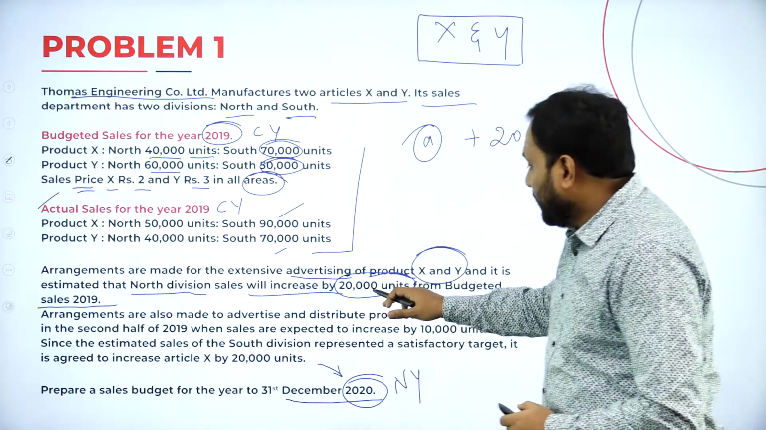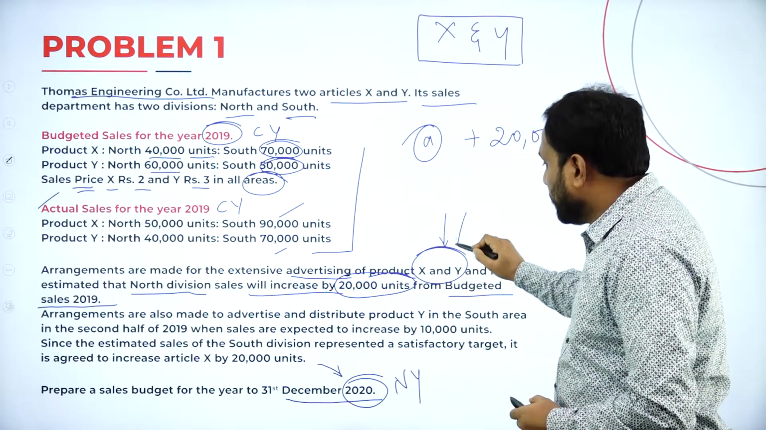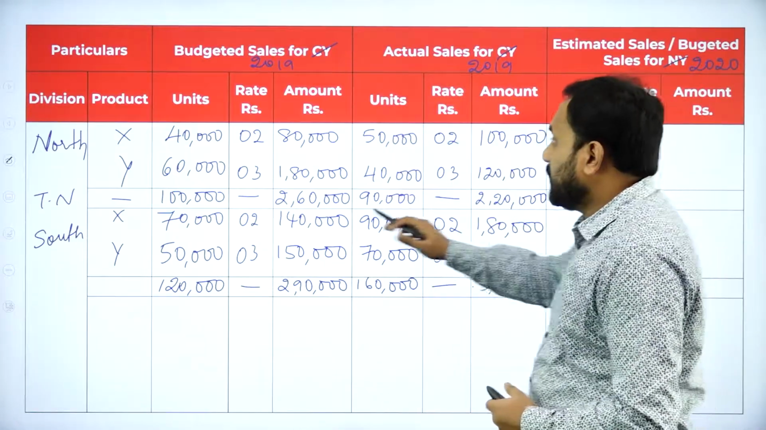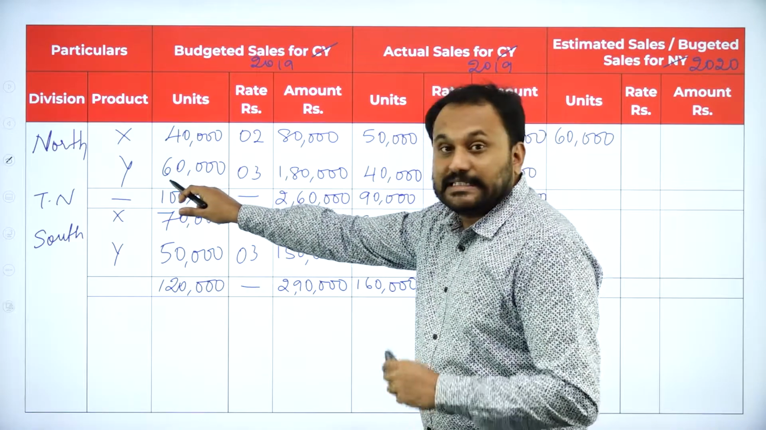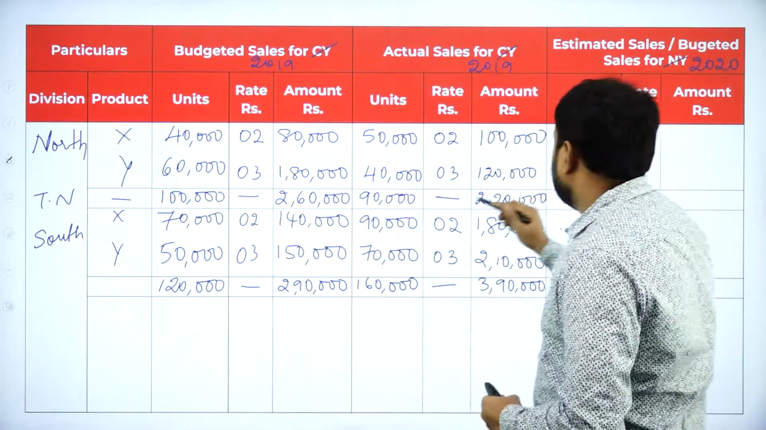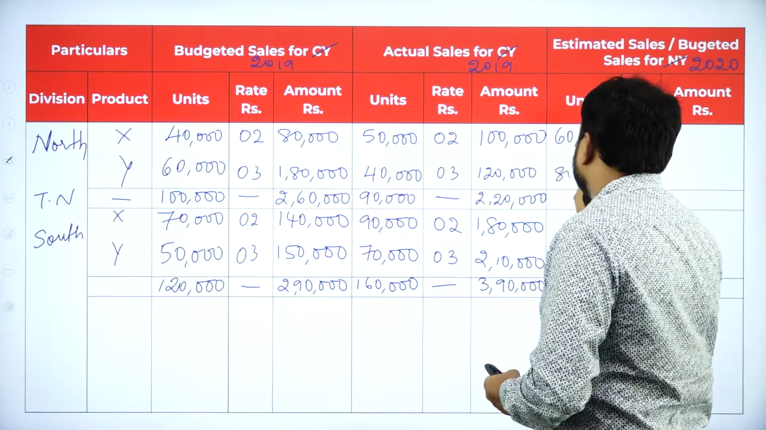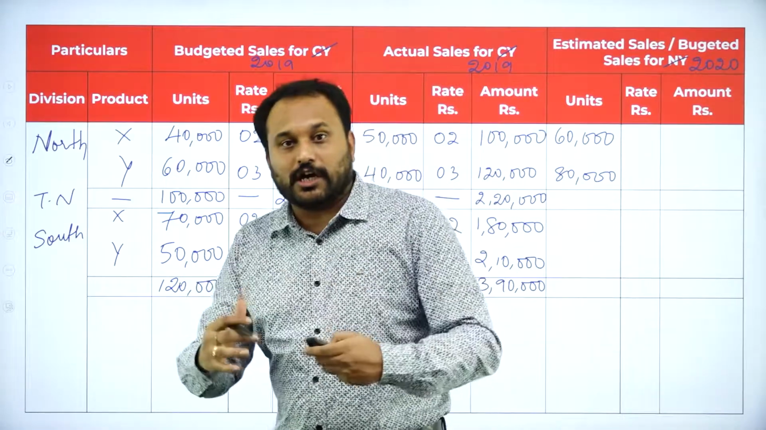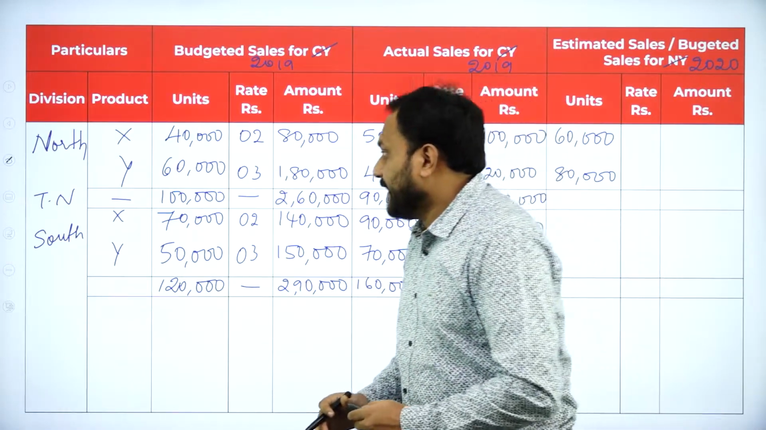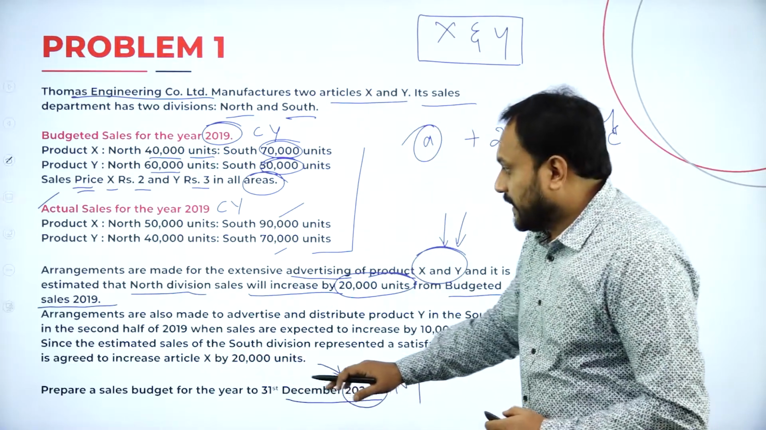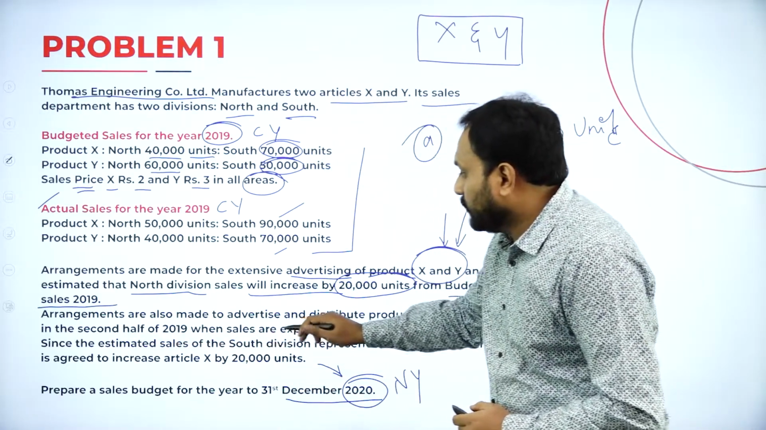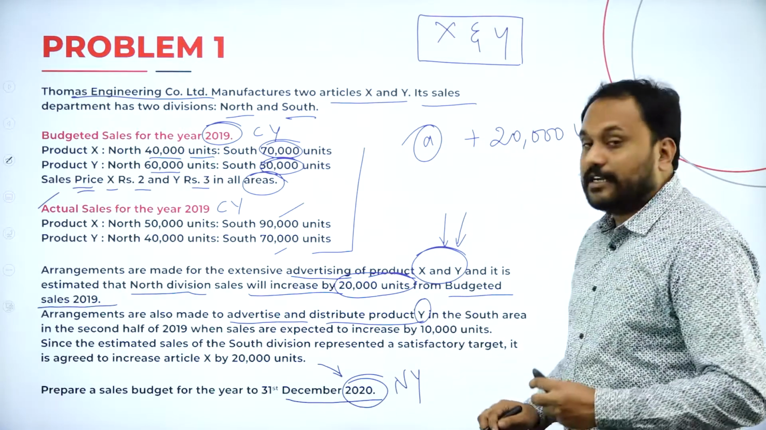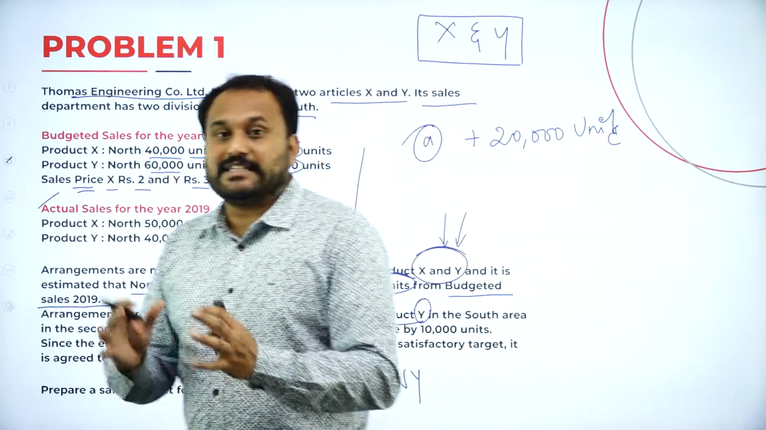Again they say what? 20,000 units both in X and Y. What is it? Both X and Y, it will be increased by 20,000. So here 60 is done. Now here what happens is 60,000 plus 20,000. So we got how much here? 80,000. Done. So we are done with our units of North. It is concerned. Next is South. What they say is arrangements are also made to advertise and distribute product Y. See here, now they are not giving X and Y, they are giving separate.